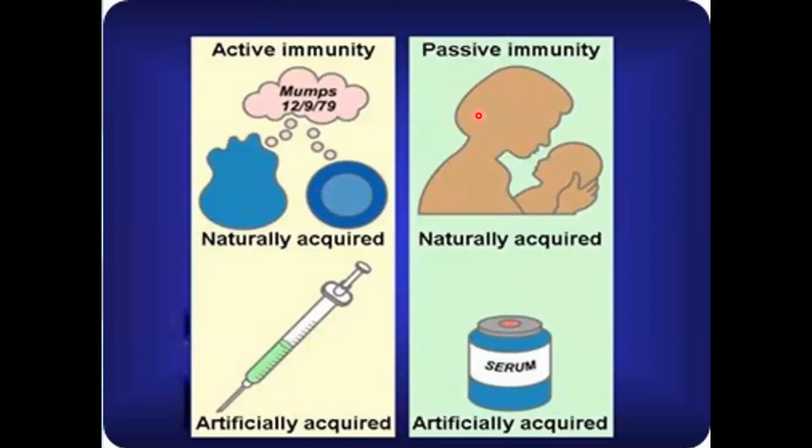Okay, now we'll talk about two different types of immunity. These are active immunity and passive immunity. Active immunity is the immunity that is formed inside our body. Passive immunity is the immunity that is produced in some other's body and it is given to us. Active immunity is divided into two types: naturally acquired and artificially acquired. Again, passive immunity is also divided into two types: naturally acquired and artificially acquired. Let's see these one by one.